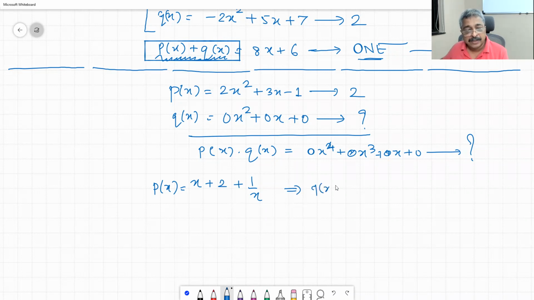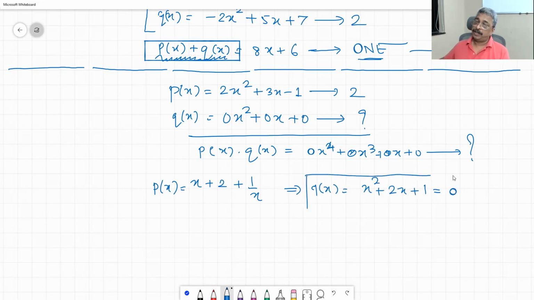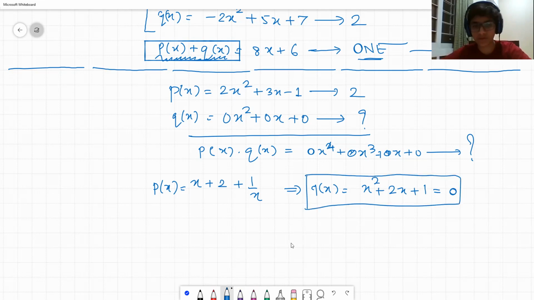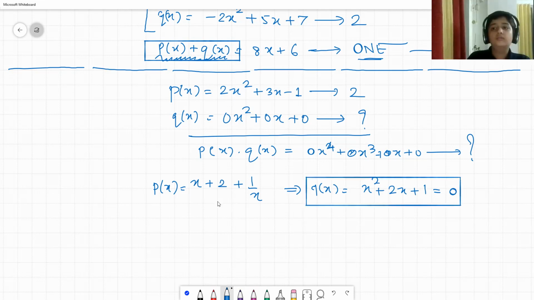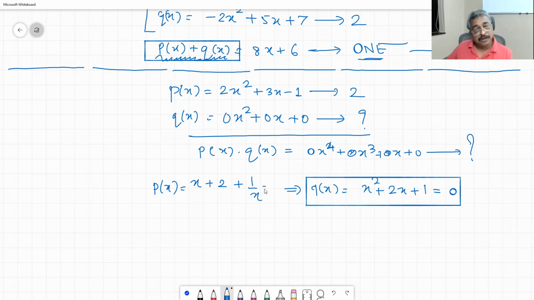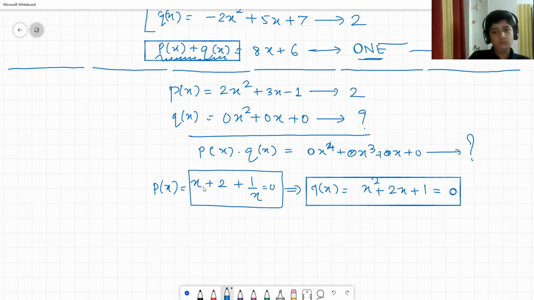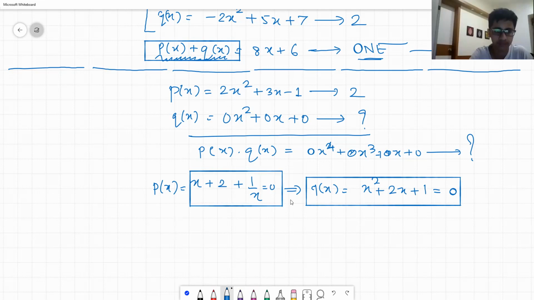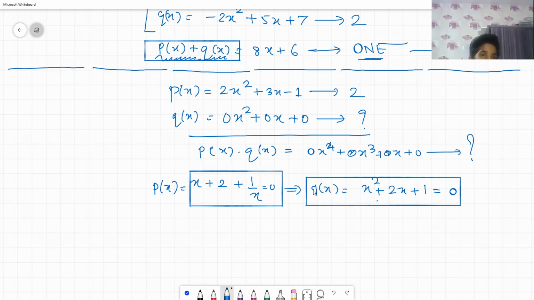Q of x is equal to x square plus 2x plus 1 is equal to 0. Is this a polynomial? Yes. Suppose this is equal to 0. Is this a polynomial? No, sir. Is this a polynomial? Yes, sir. It's the same.